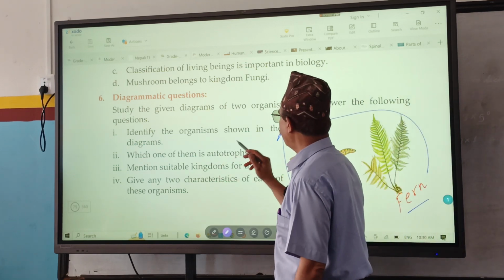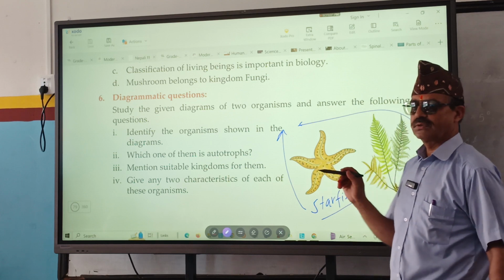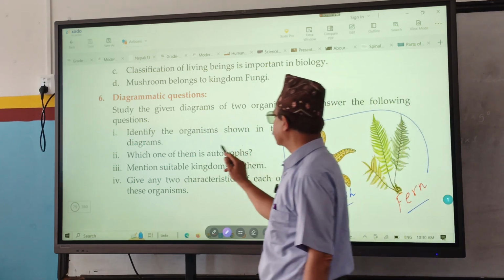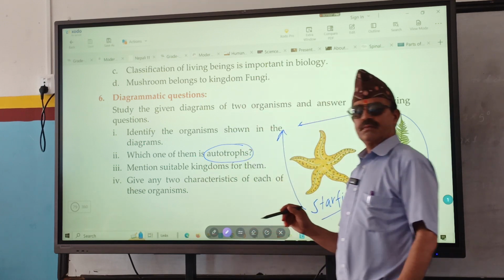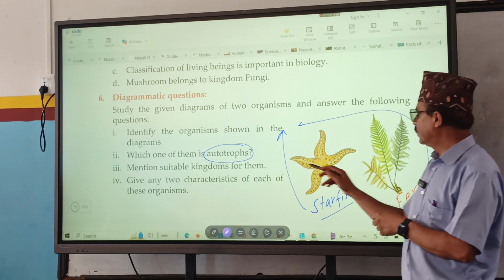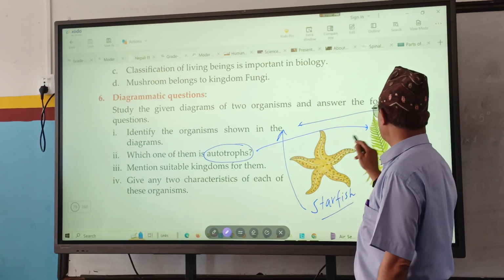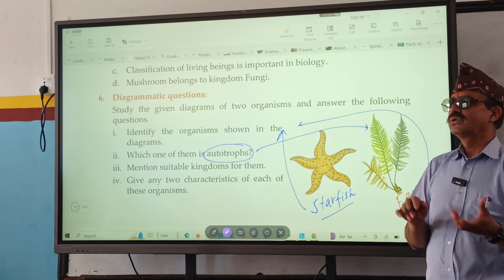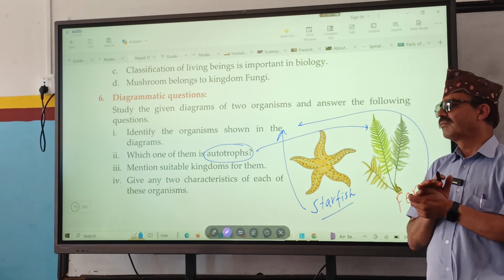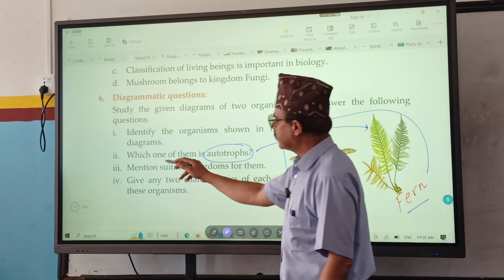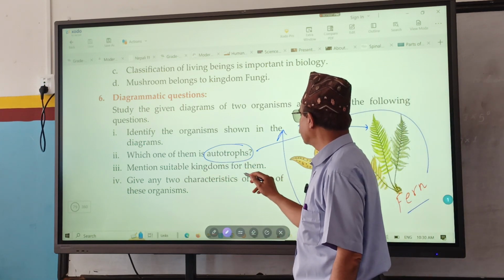Second question: which one of them is autotroph? Fern. What do you mean by autotrophs? They can prepare their food by themselves. So which one is autotroph? Fern is autotroph. It is green in color, so it can manufacture food by the process called photosynthesis.